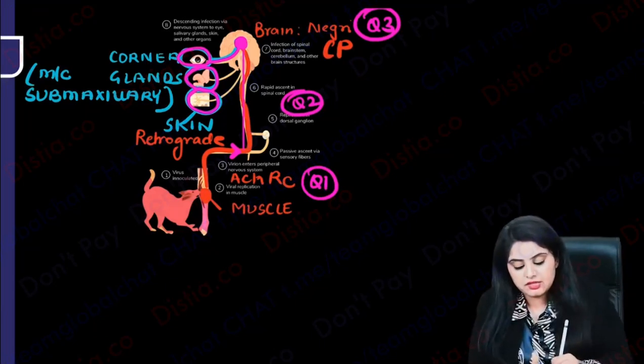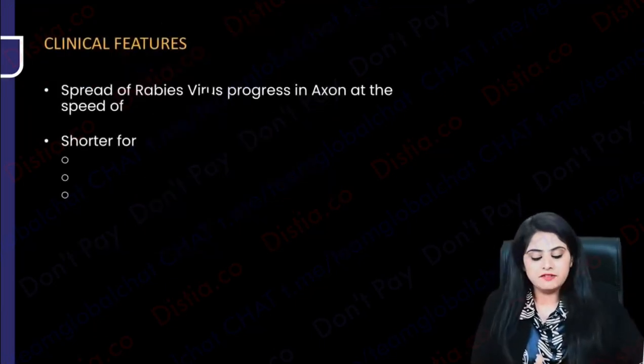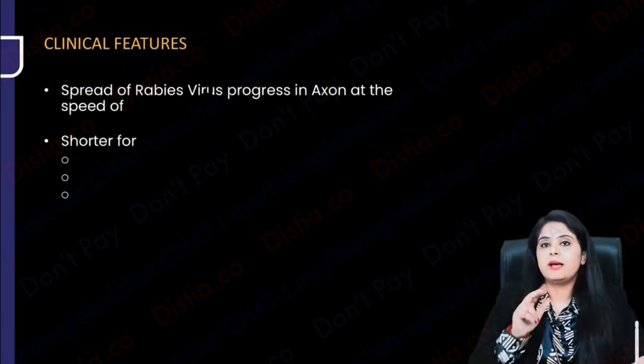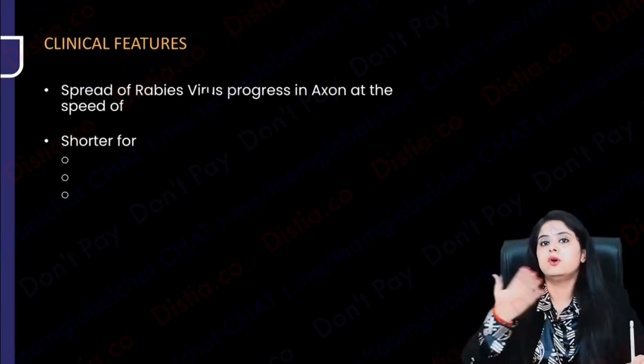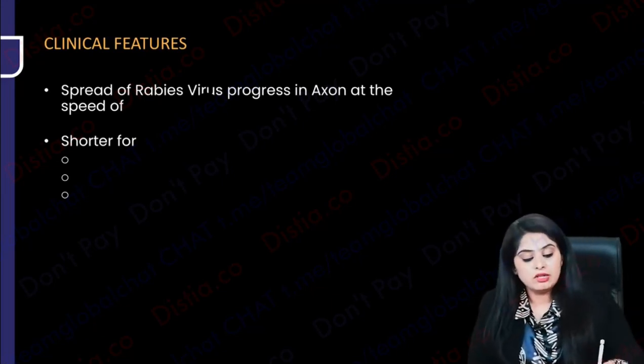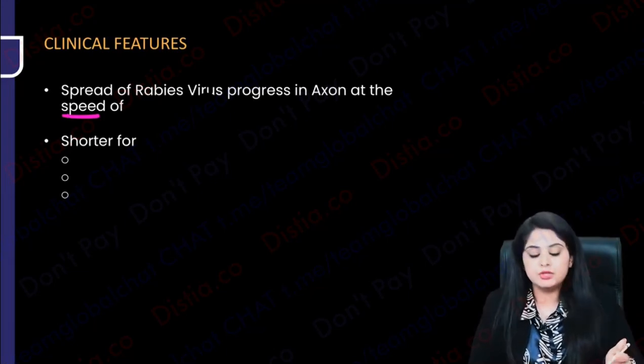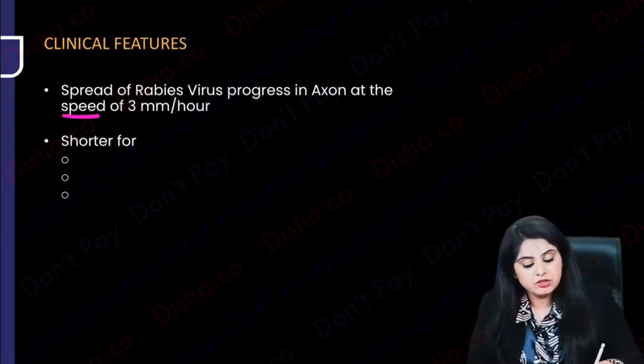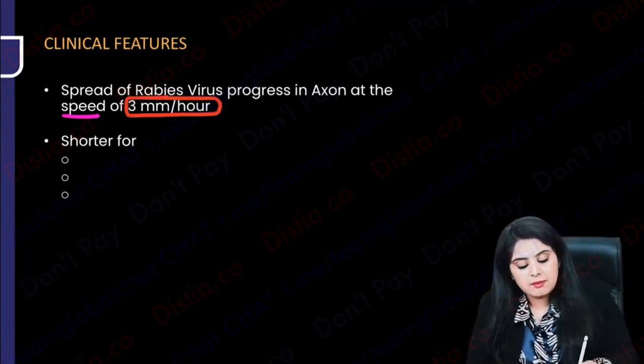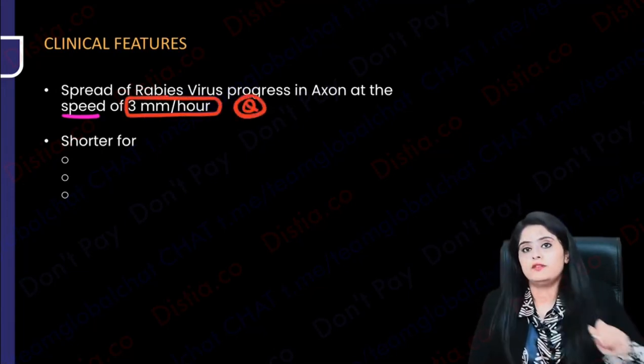So pathogenesis is done. We are now ready for the clinical features. So tell me, all this spread that was happening, retrograde, spinal cord, axonal, what is the speed of that spread? We'll learn it in terms of per hour, and that's a very famous question: 3 mm per hour. 3 mm per hour is the speed. A lot of times it has been asked.